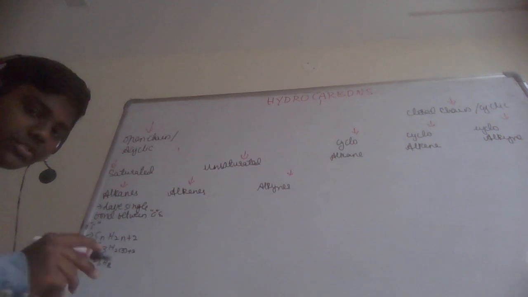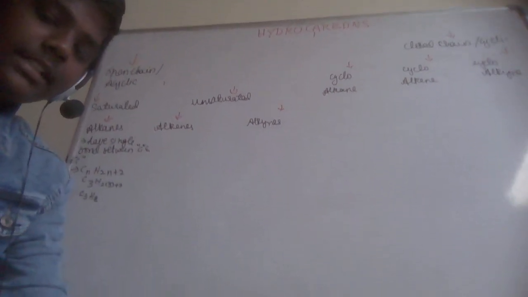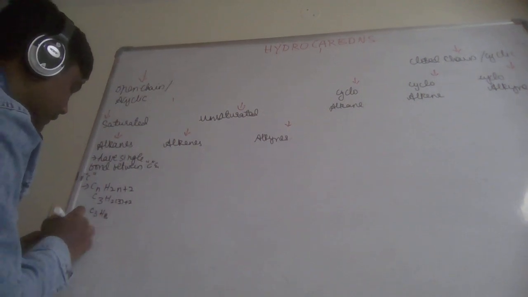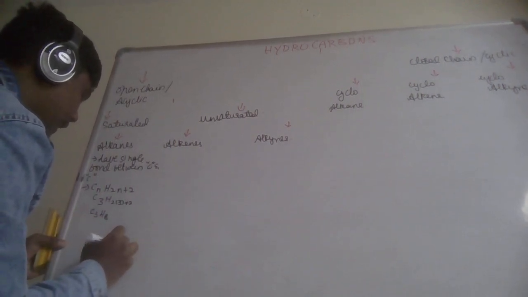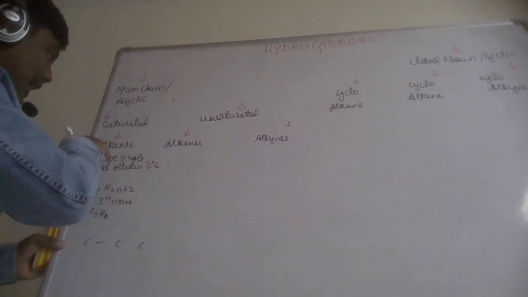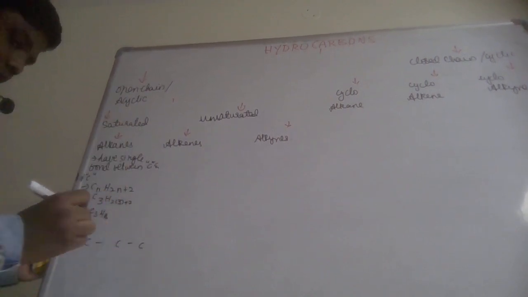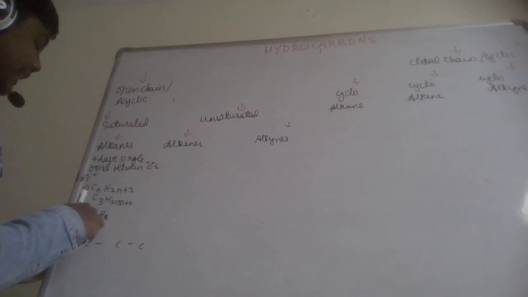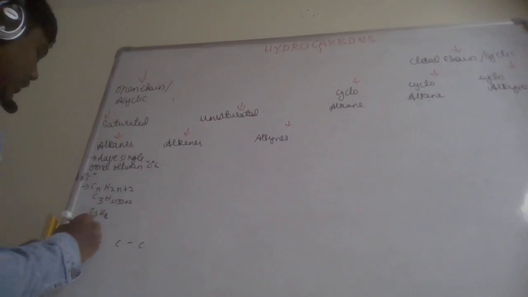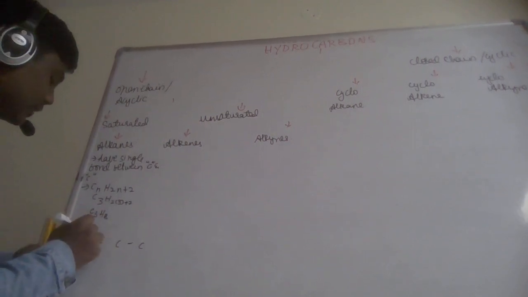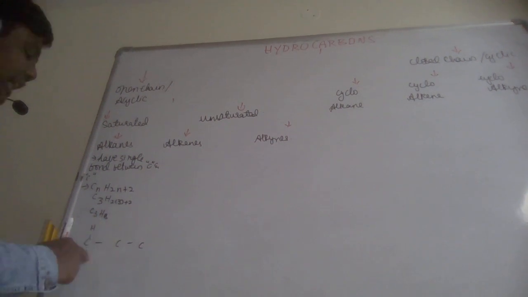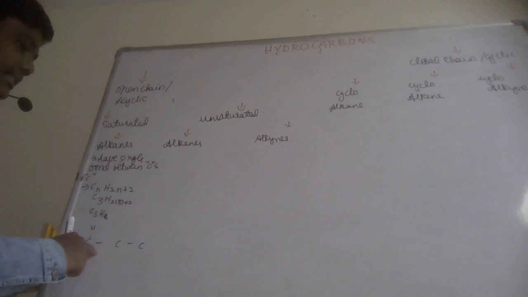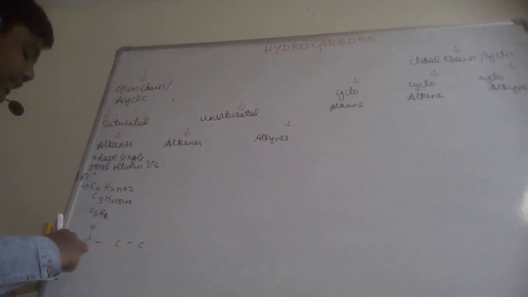Now how to draw the structural formula for this compound C3H8? There are 3 carbon atoms, so I am drawing 3 carbon atoms. That's an alkane, which means a single bond between all the carbon atoms, and it should have 8 hydrogens. So put all the hydrogens on the carbons. It should satisfy tetravalency, which means each carbon should have 4 bonds.